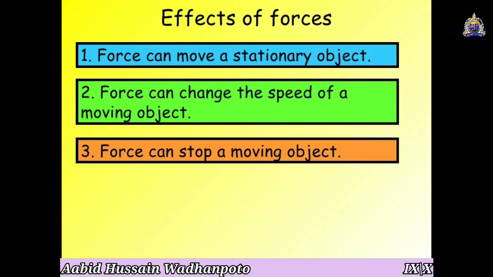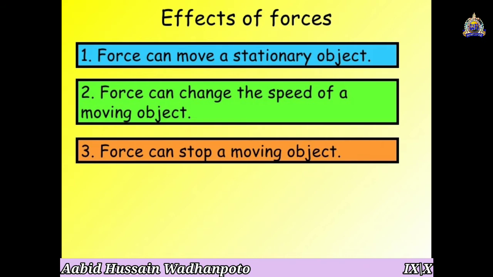and that condition of stopping an object depends upon the applying of the brakes, and there is a force which is applied on the brakes, due to which the object which is moving with a certain speed can be stopped.